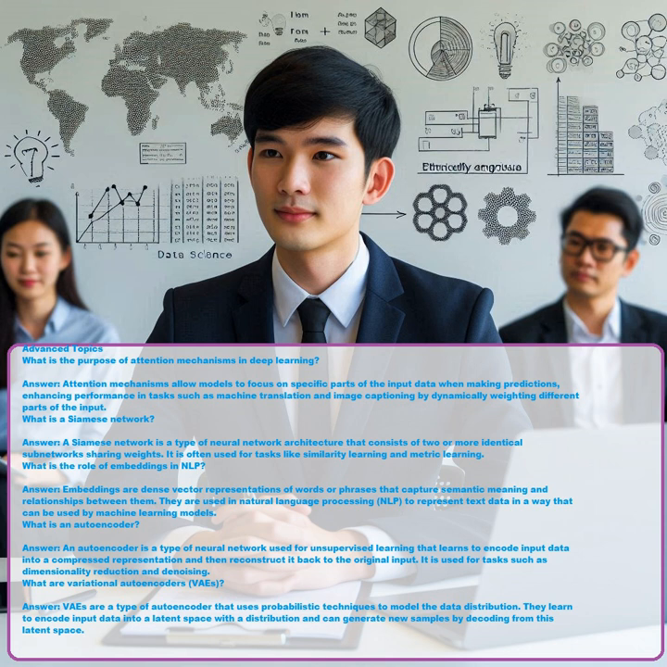What is a Siamese network? Answer. A Siamese network is a type of neural network architecture that consists of two or more identical sub-networks sharing weights. It is often used for tasks like similarity learning and metric learning.